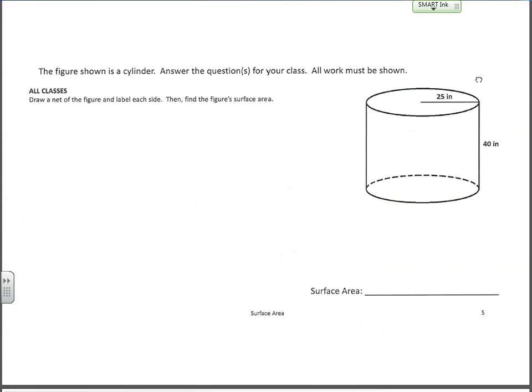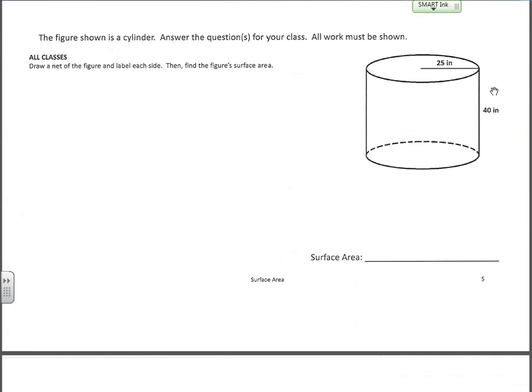Next one, we've got a cylinder, and we're looking for the surface area of this cylinder. When we've talked about surface area before, we've said, what's the shape going to look like if we unfold it or disassemble it? Well, if you think of a soup can, that's a great example of a cylinder that you're probably familiar with. If you take apart a soup can, you'll have the top of it.